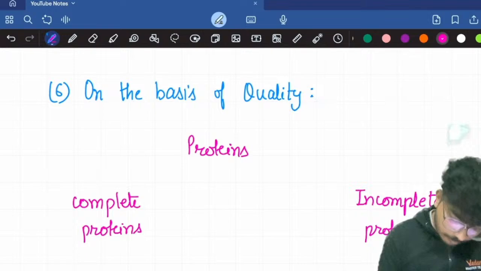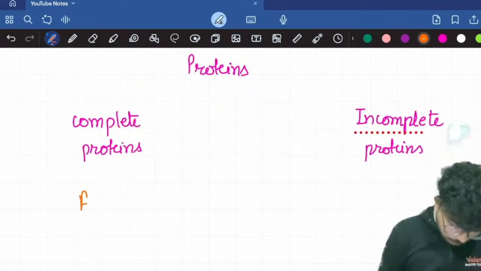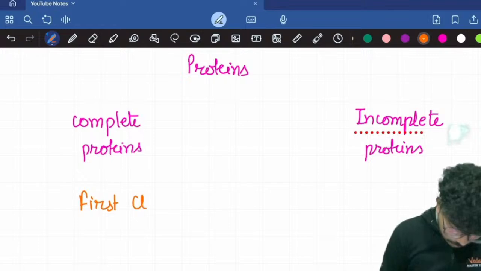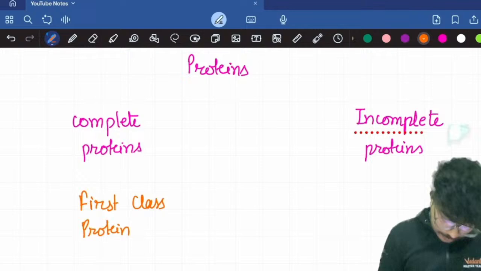The complete proteins are called first class protein. And the incomplete protein is the second class protein.